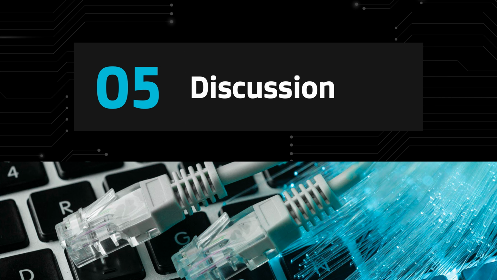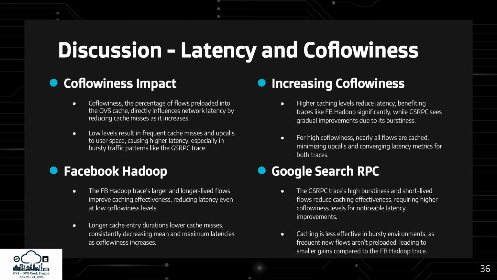With the results now presented, it's time to dive into their meaning and explore why they look the way they do. Low co-flowiness causes frequent cache misses and upcalls, especially with bursty traffic like the Google trace, leading to higher latency. In contrast, the Facebook trace, with its larger, long-lived flows, reduces latency even at lower co-flowiness.